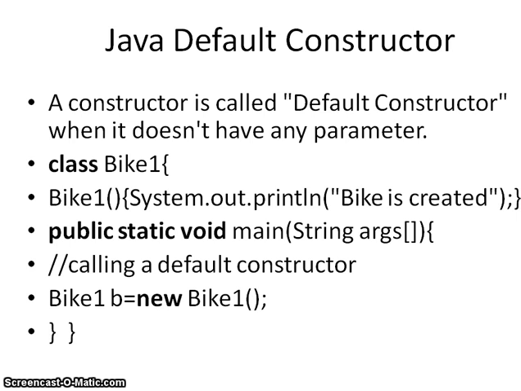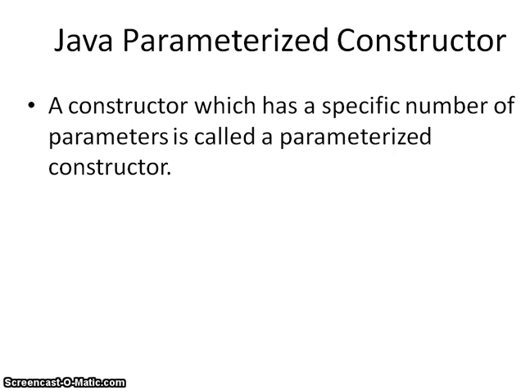How am I calling the constructor? By using the new operator, I will first create the object of the class. b is the object of the class, and using the new operator I'm calling Bike1. So this Bike1 is the method, or rather it is a constructor. Like this you can create a default constructor in Java. So what will be the output of this program now? The output of the program will be "Bike is created".